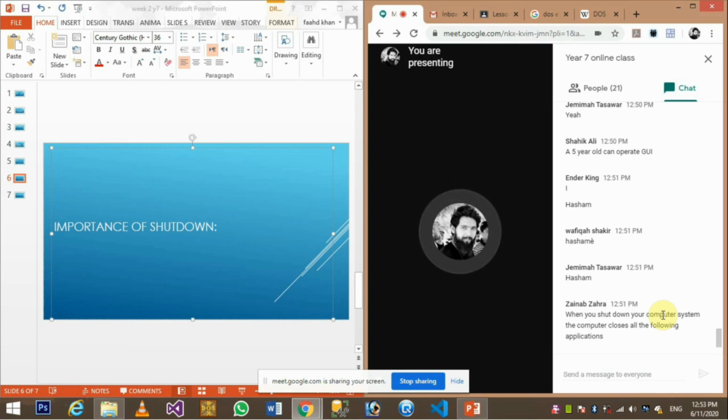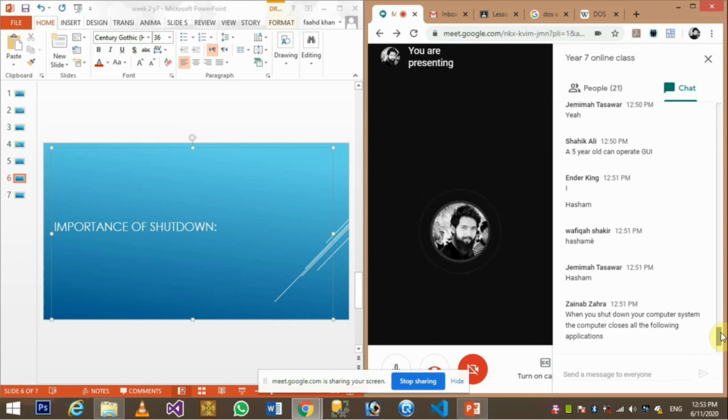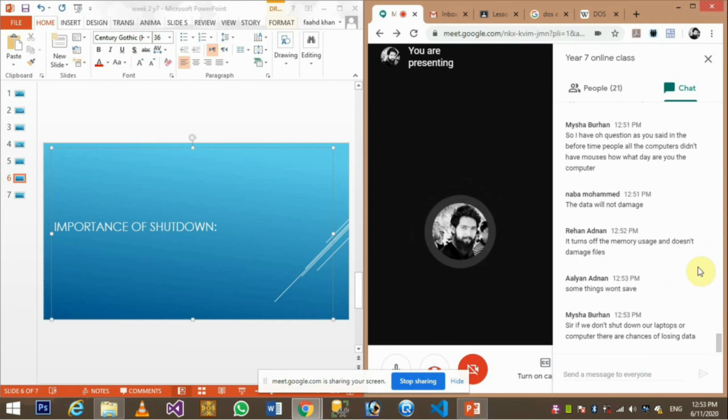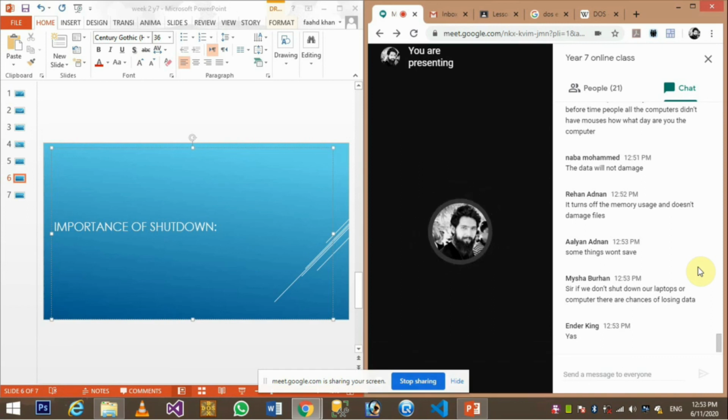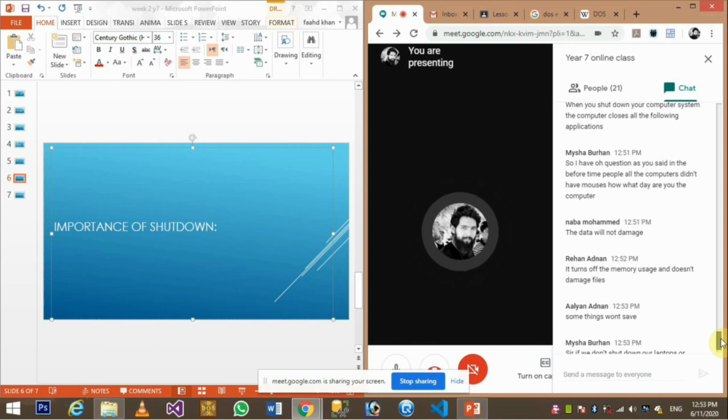So there are a lot of chances of data loss. Sometimes Windows crashes, sometimes it takes a lot of time to reboot your computer system, with a message that your computer did not have a proper shutdown and it is just taking time to initialize.